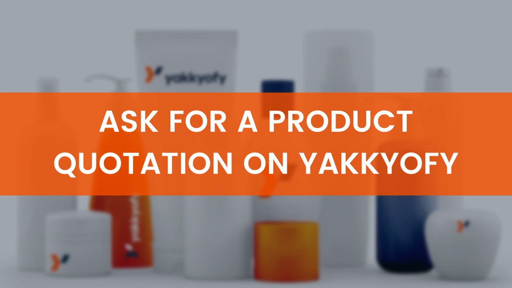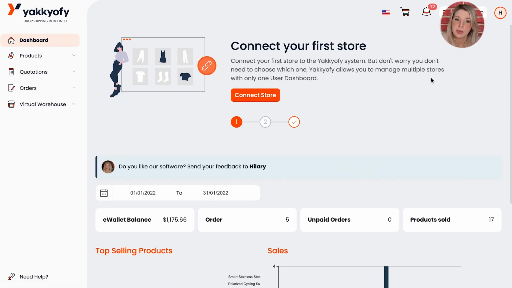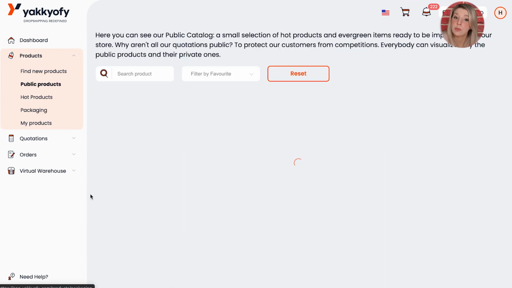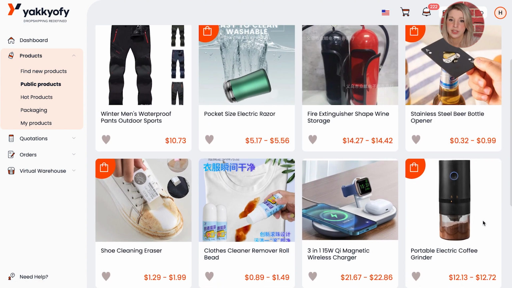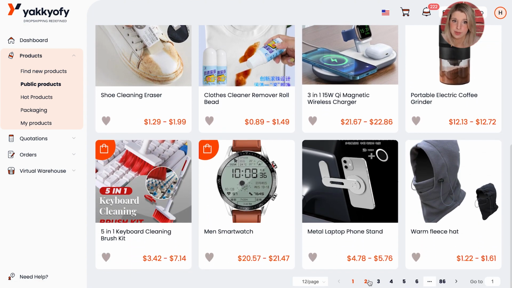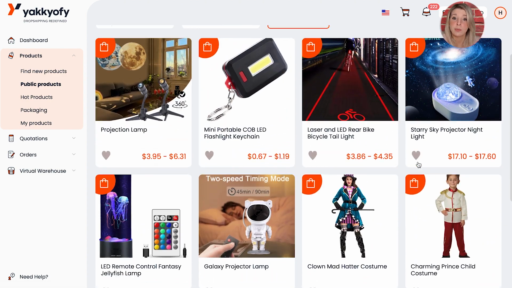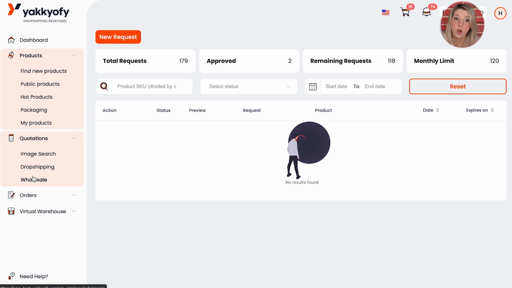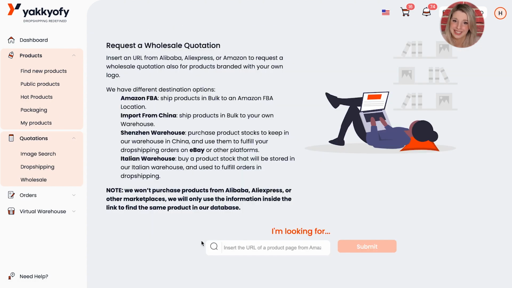Here you can see the Yakify dashboard. To land on this page, log in into your account or register to create one. Now the first thing you need to do is ask for a product quotation. You have two options. You can request a quote of a product that is already in our catalog or for a new product entirely. Remember, when you personalize your products, you need to buy a little stock.